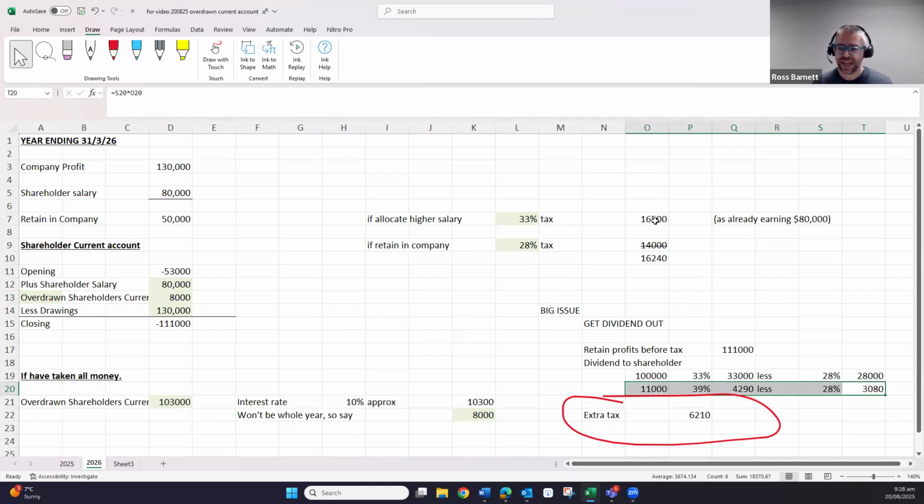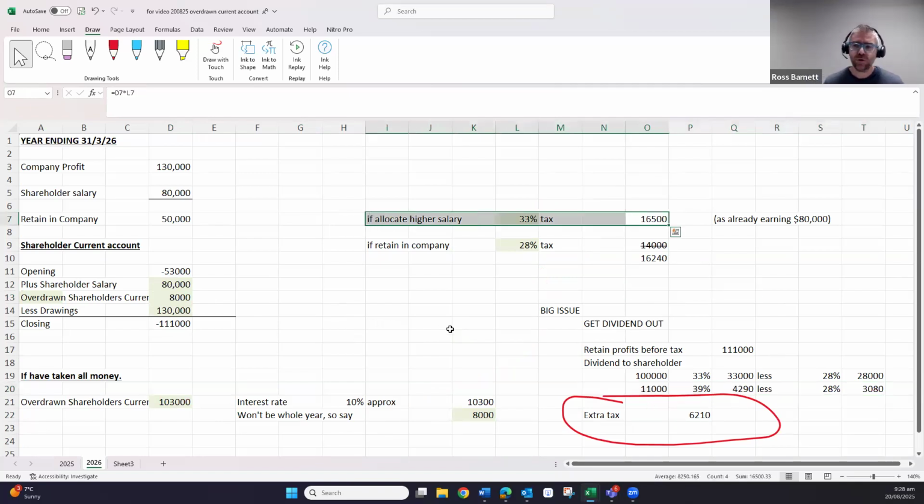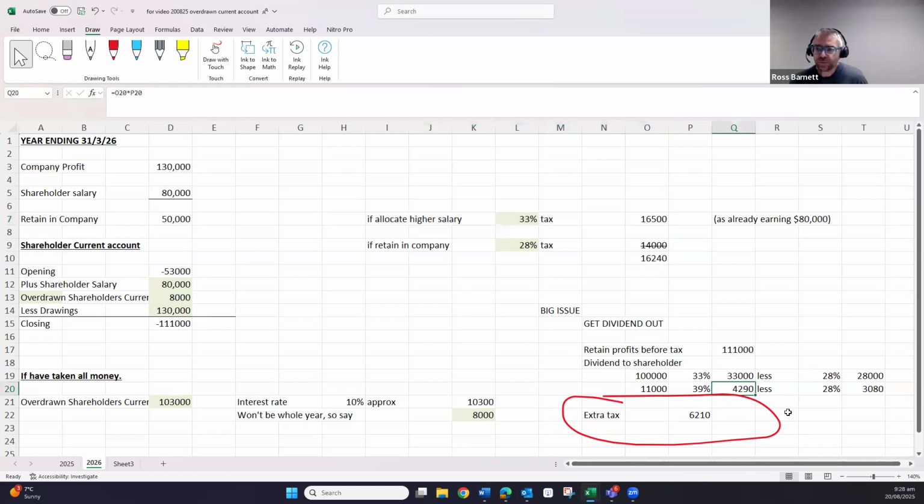Rather than just paying the tax at 33%, getting it all out to the shareholder, not having to do dividends, not having to do interest on overdrawn current accounts, you would have actually paid less tax than by doing dividends, which are going to cost you through an accountant, doing the interest on the overdrawn current account and paying that extra tax every year, and then still getting it out. And because you've got it all out in one year, it's pushed you into the 39%. You've then paid some extra tax, 11% more than what you were hoping.